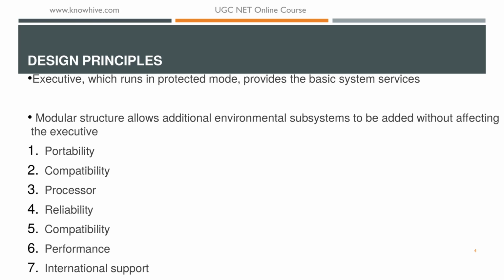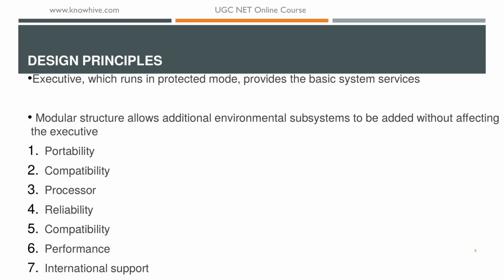In design principles, the layered architecture is there. The kernel layer runs in protected mode and provides access to the CPU by supporting threads and interrupts. The executive runs in protected mode above the kernel layer and provides the basic system services.